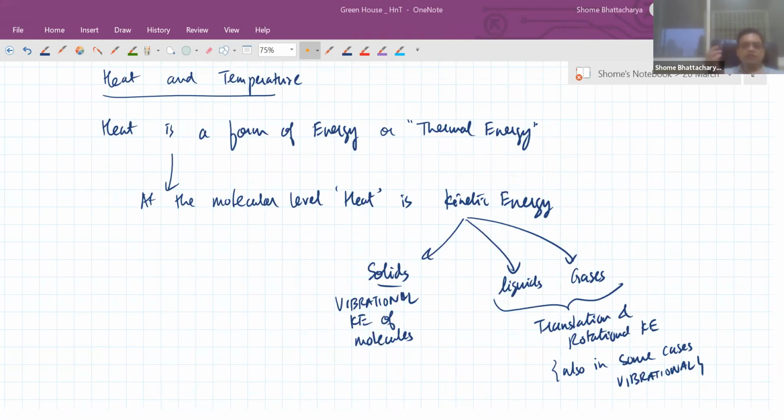So basically, if you touch a hot metallic rod, your hand experiences an uncomfortable sensation of a heat sting. That happens because the vibrational kinetic energy of molecules on that metallic rod is causing collisions with the molecules of your hand surface, which is transferring energy very rapidly from the rod onto your hand, and that's why you feel the sting of the heat energy. Okay, so the idea here is that at the molecular level, everything is always in motion. It just cannot happen that molecules are at rest.